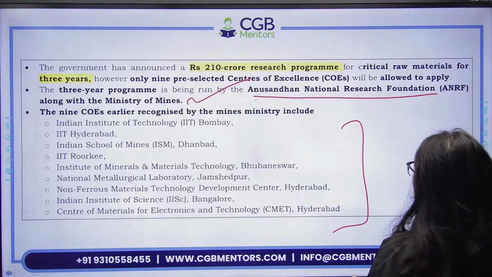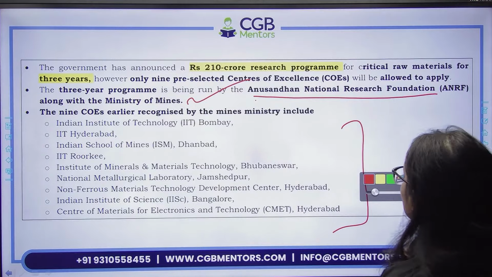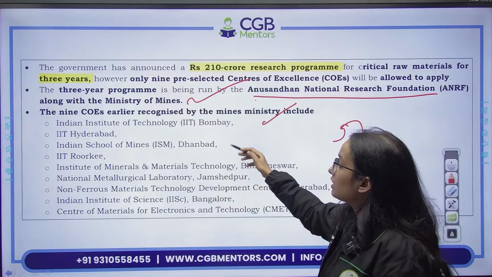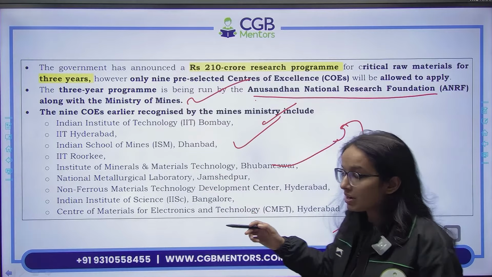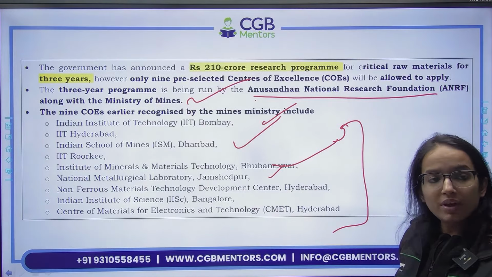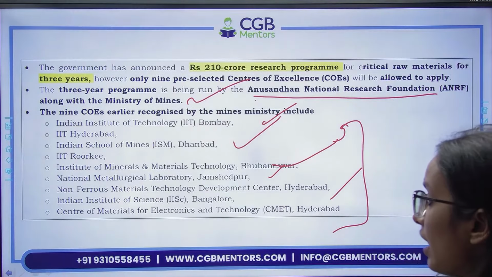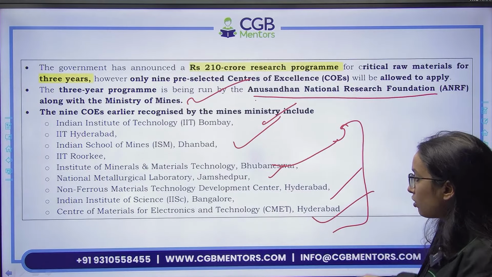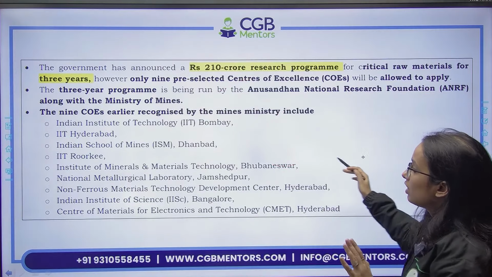तो centers of excellence जो है वो इसमें काम करेंगे. Centers of excellence 9 हैं in this field. Remember, you have IIT Bombay, IIT Hyderabad, then ISM Dhanbad, IIT Roorkee. Then we have Indian Institute of Minerals and Materials, Bhubaneswar, National Metallurgical Laboratory, Jamshedpur, Non-Ferrous Materials Technology Development Center, Hyderabad, then IISc Bangalore, and last but not least, a Center for Materials for Electronics and Technology, Hyderabad. These are the 9 centers of excellence operating for this purpose.